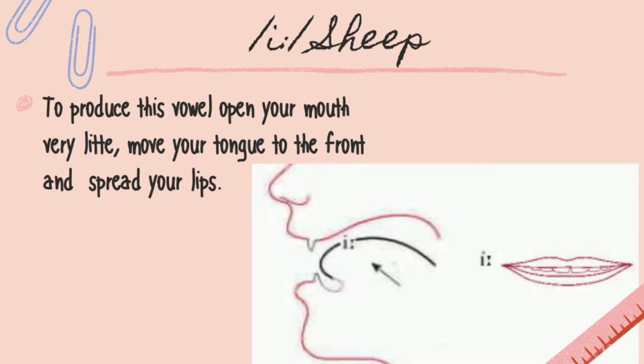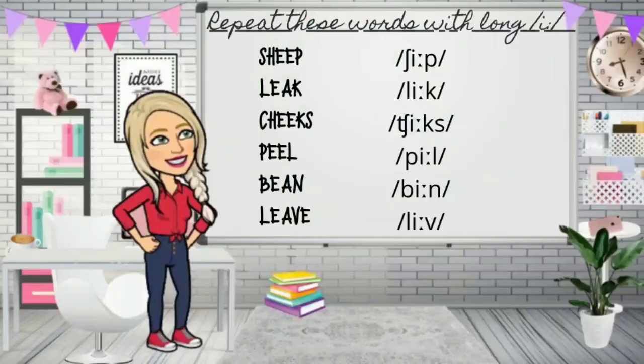So let's see how we produce the E sound. To produce this vowel, you have to open your mouth very little, move your tongue to the front, as it is indicated in the picture, and spread your lips. Okay? Move your tongue to the front and spread your lips. E, E.